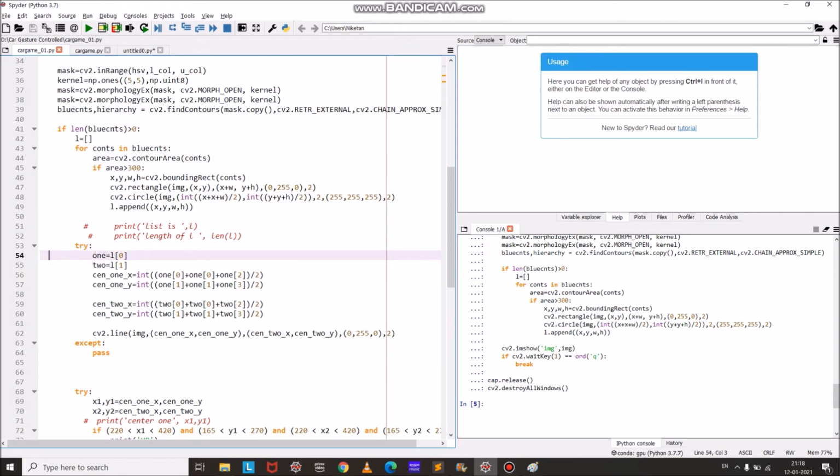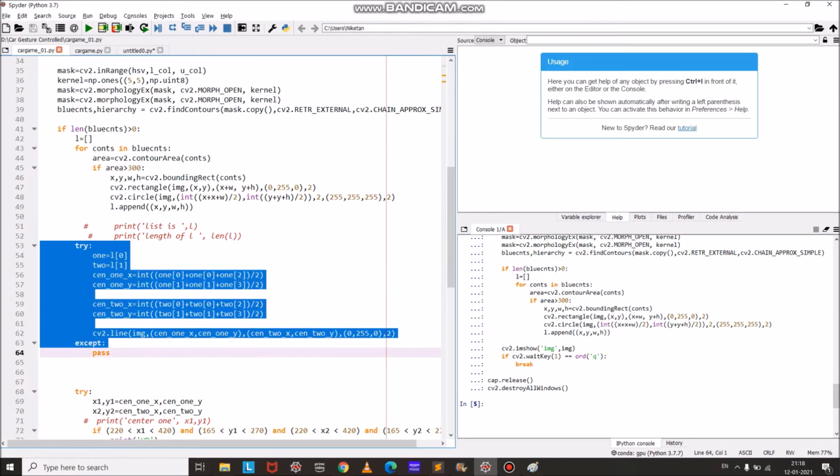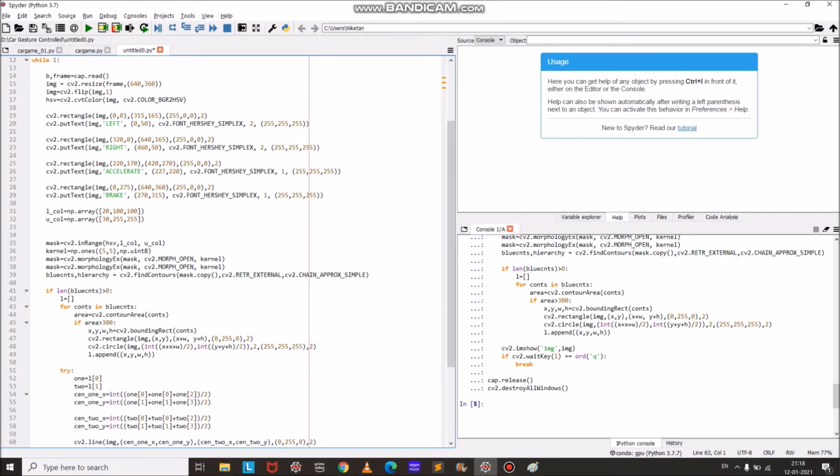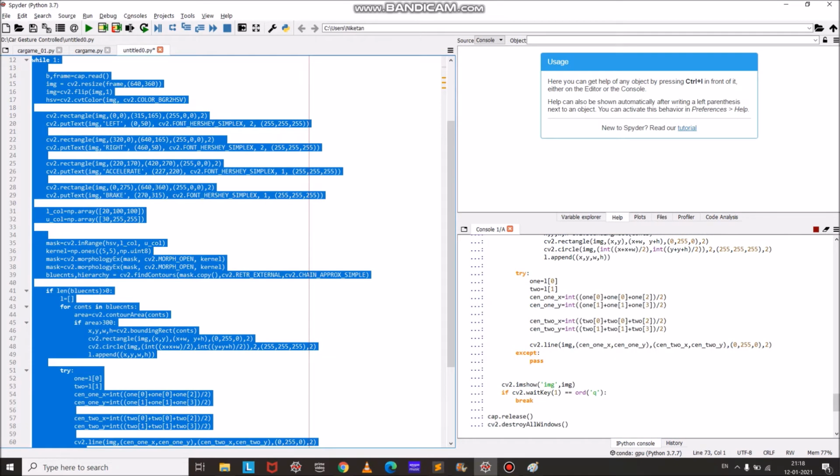For drawing the line between the centers of the contours, we will use this code. We are using a try and except block because in the first iteration of the while loop, it is not necessary that we will find the objects. So if this code is used, it may throw an exception. To handle this exception, we are using the try and except block. We'll check the output again.